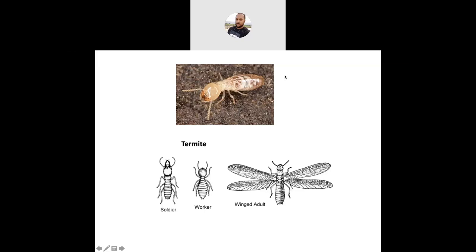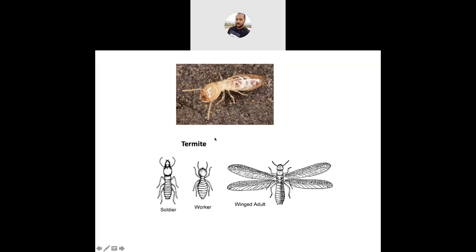Iso means equal or similar, and ptera means wing. So it means similar wing, equal or similar wing. This is the photograph of a termite that is sexually matured, and below you will see the photograph of different castes in the Termitidae family, that means in the Isoptera group: workers, soldier, and the reproductive ones, king and queen.